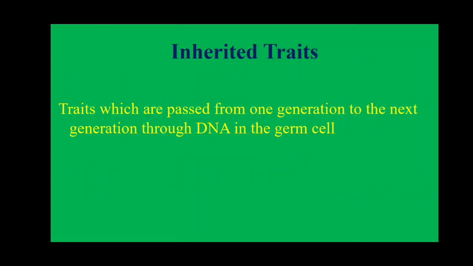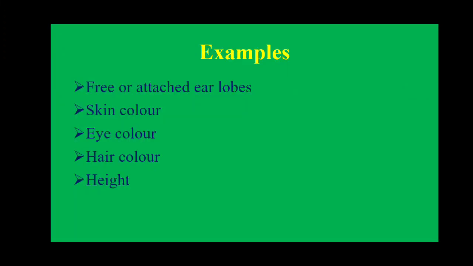Next is inherited traits or inherited characters. Inherited characters means the characters which can pass on to the next generation. So these are traits which are passed from one generation to the next through DNA in the germ cell. It is said to be the inherited traits. For example, free or attached earlobes, skin color, eye color, hair color, height. These all are the characters which can pass from parent to their offspring.